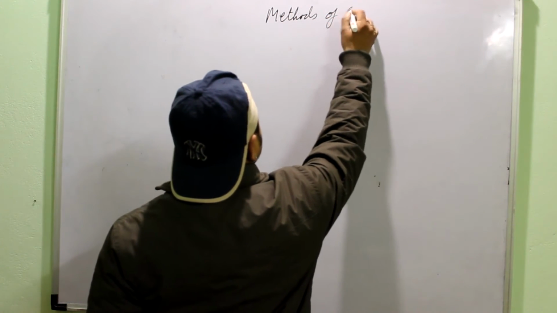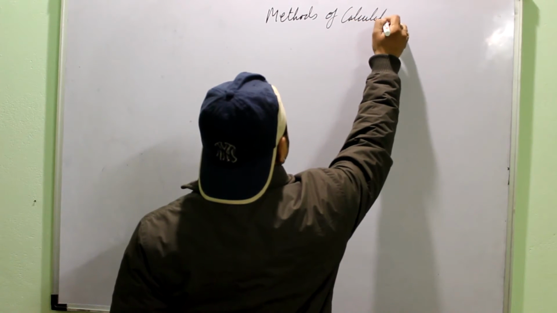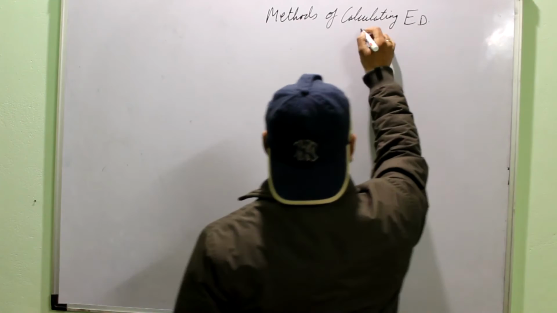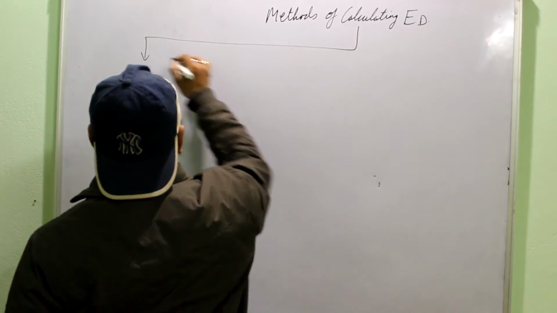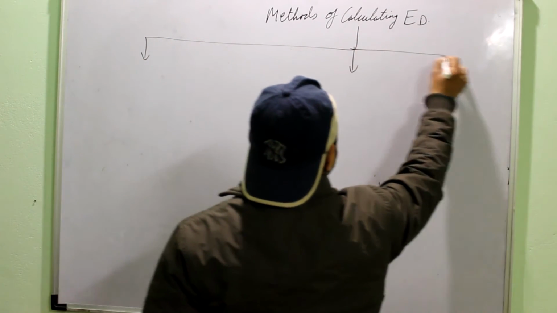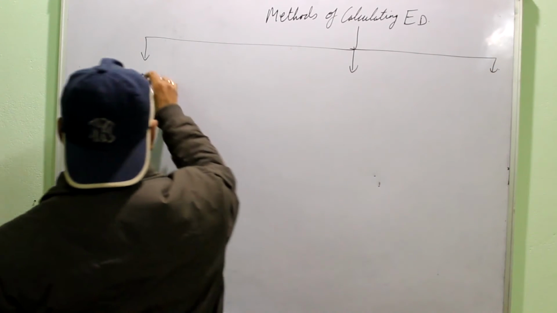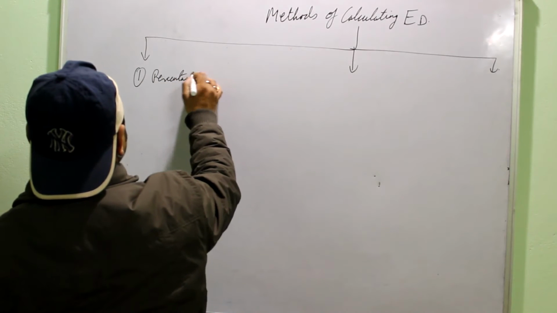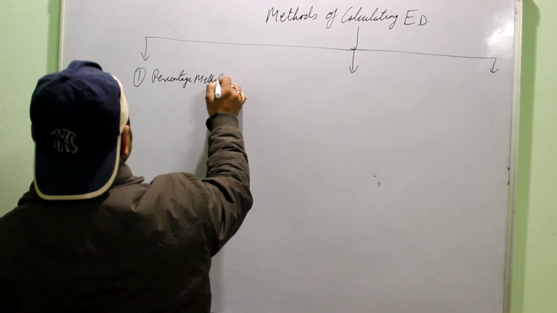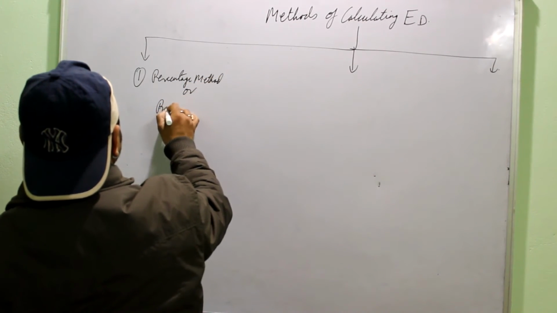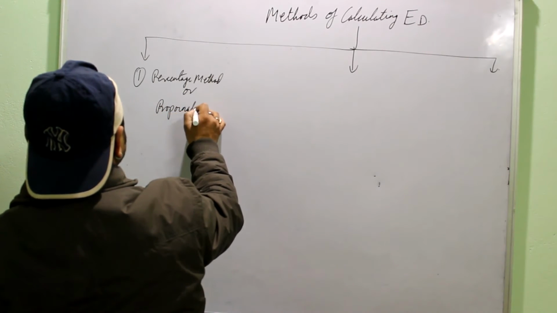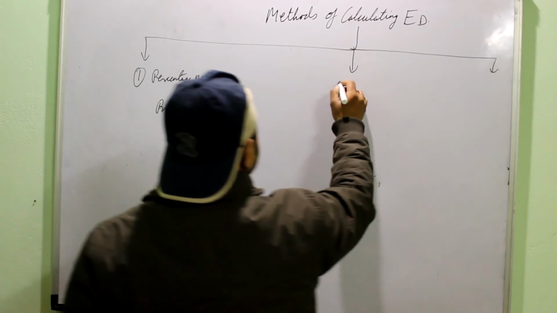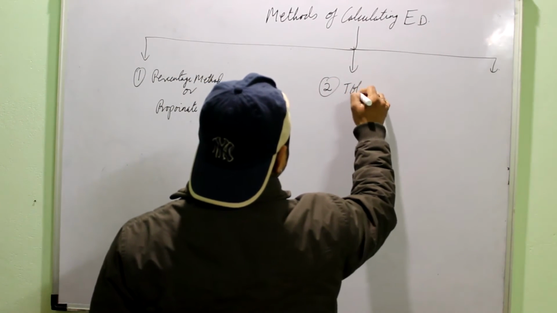Methods of calculating elasticity of demand. We have three methods. First is the percentage method, or also known as the proportionate method. Second is the total outlay method.